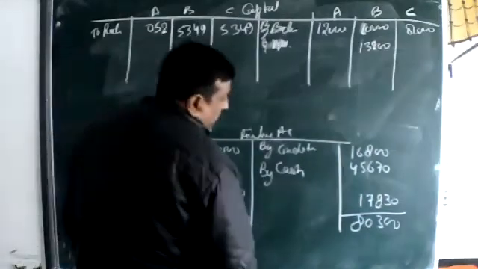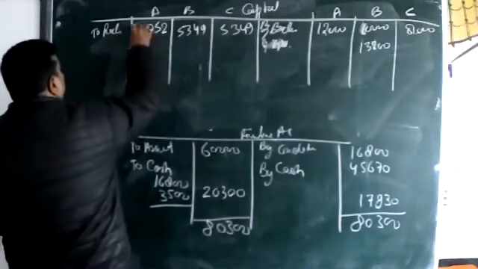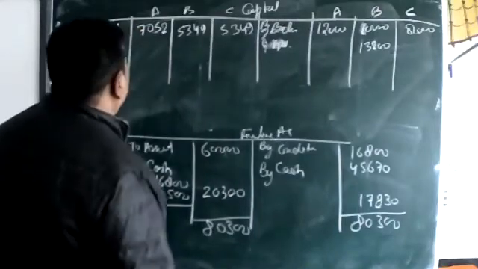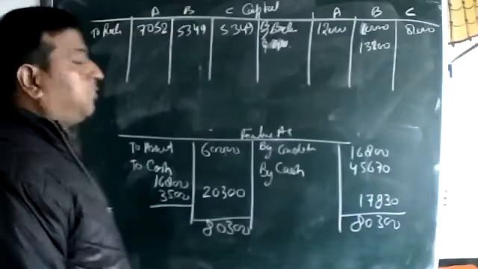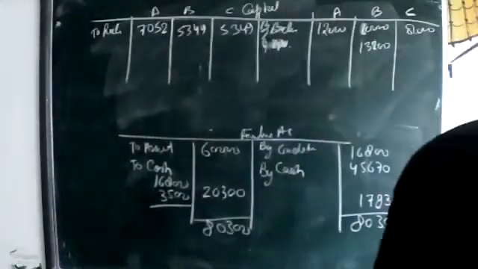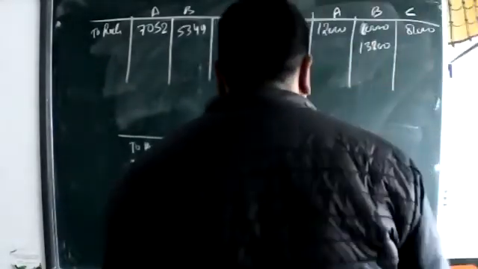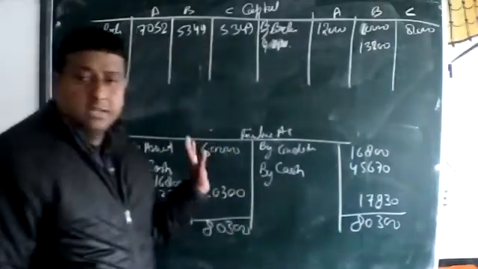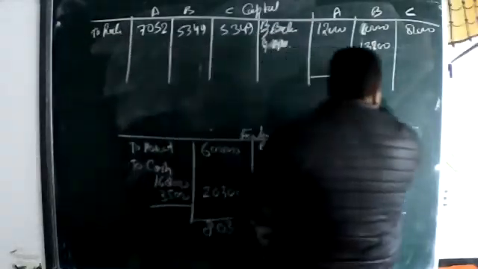Sir, 7,052 for A. 7,052, 5,349, 5,349. Nothing else is given. We are going to balance.